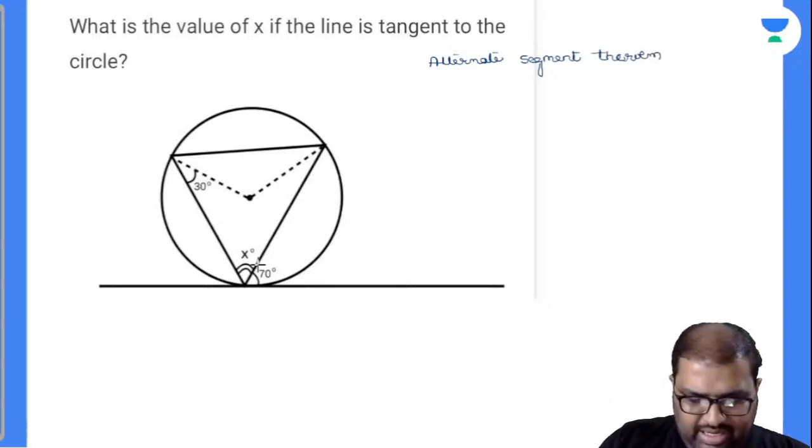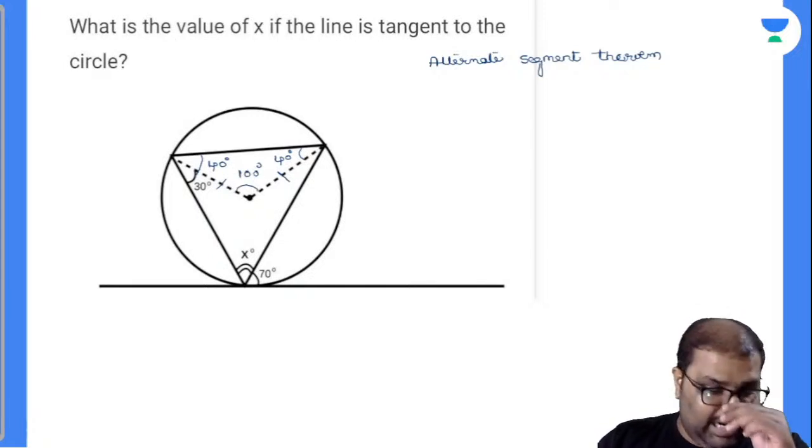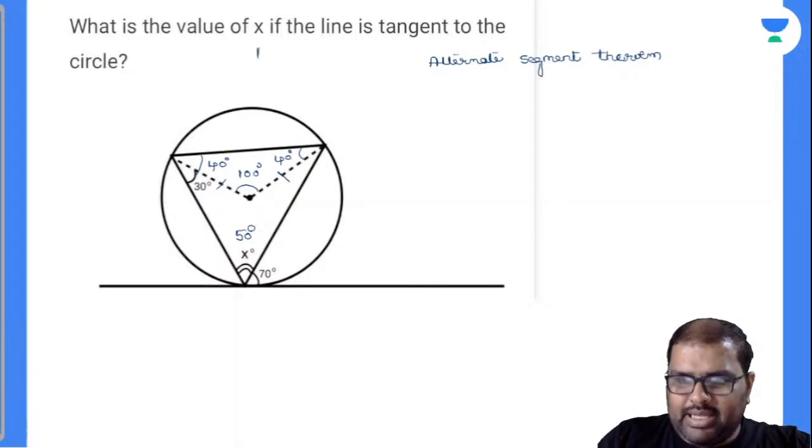Now this is 70. Now this angle will also be 70. If this is 30, now this will be 40. This dotted line is nothing but the radius of the circle, so this is an isosceles triangle and this angle will also be 40. What will be my central angle? My central angle will be 100. Am I right or wrong? If my central angle is 100, my inscribed angle x degrees will be 50 degrees by the inscribed angle theorem. And my x is 50 degrees.